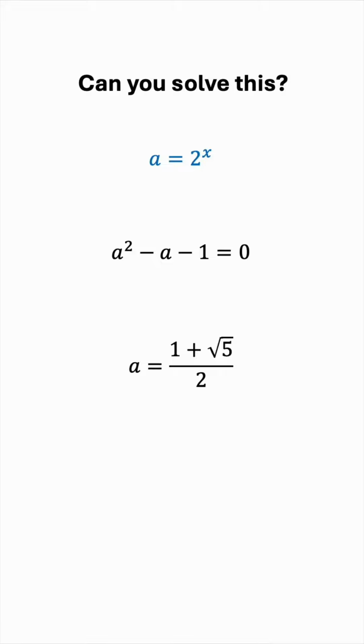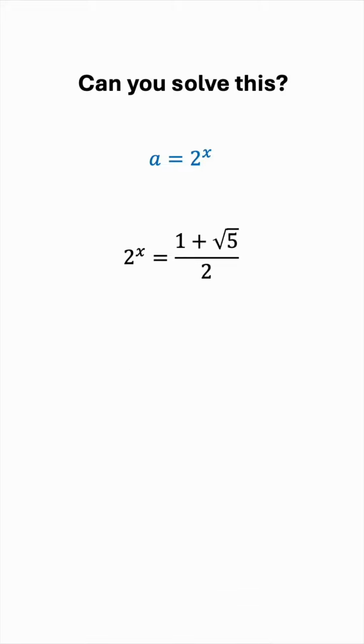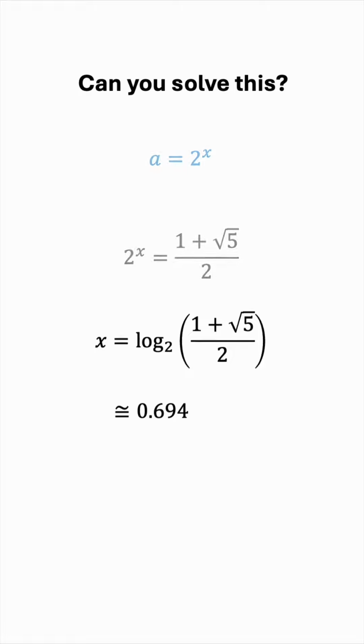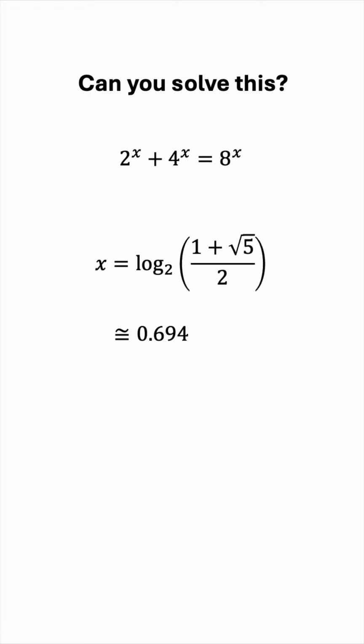Now substituting back, the equation becomes 2 to the x equals this number. This is not a known power of 2, so the only way to solve this equation is to use logarithms. The easiest log to use here is, of course, log base 2. So x is equal to log base 2 of 1 plus root 5 all over 2. And that works out to be approximately 0.694. So this is the final answer to the original exponential equation we started with.